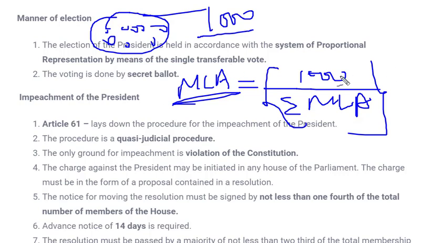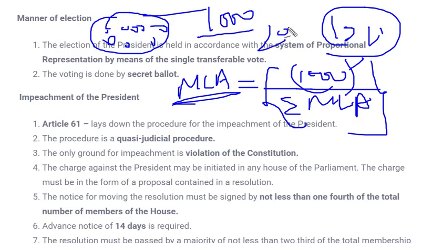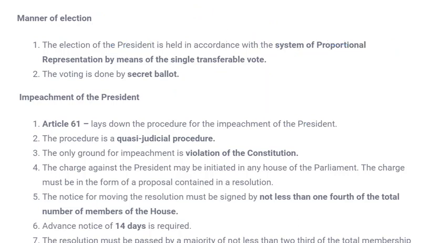And over here, the important factor to be considered is that this population has to be considered from the census of 1971. It has not been taken from our latest census 2011 or 2001 or the other ones. It is considered from 1971, and there is a certain reason behind that. I'll try to tell you in brief why the population census of 1971 is considered.